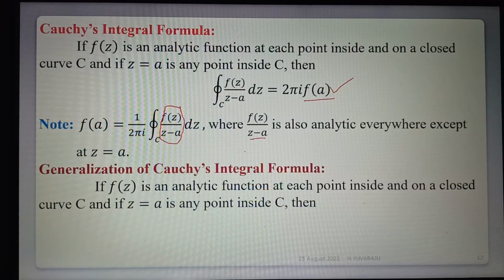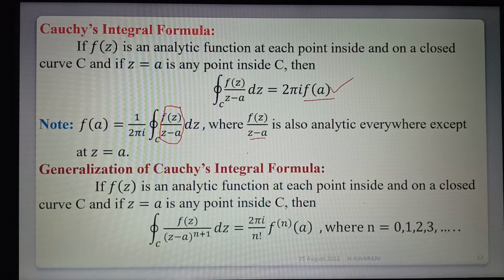If f of z is an analytic function at each point inside and on a closed curve C, and if z is equal to a is any point inside C, then the integration of f of z by z minus a power n plus 1 into dz is equal to 2 pi i by n factorial times the nth derivative of f of a. Here the point is repeated n plus 1 times.